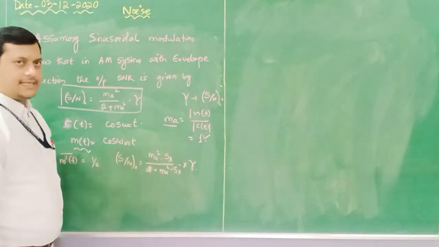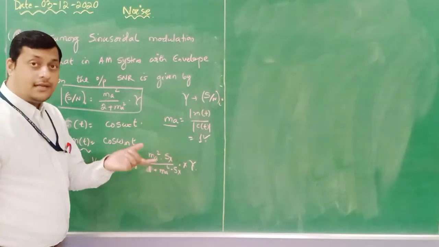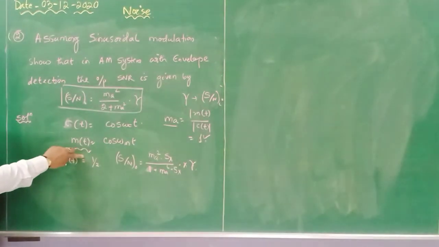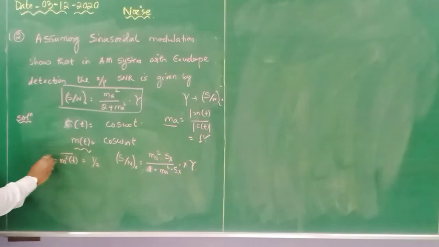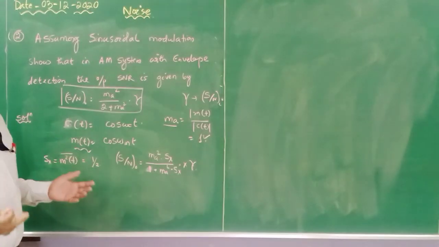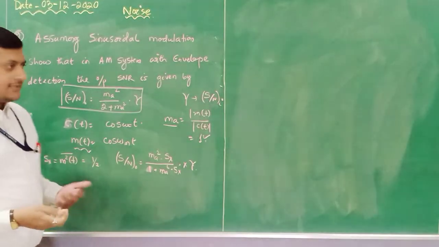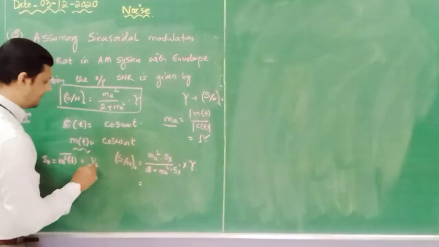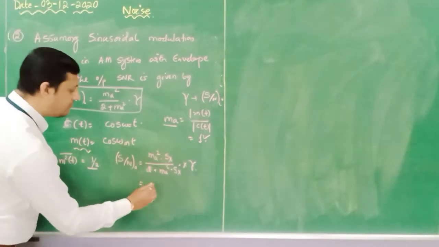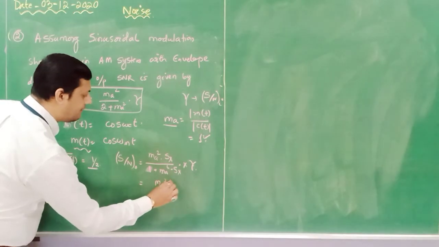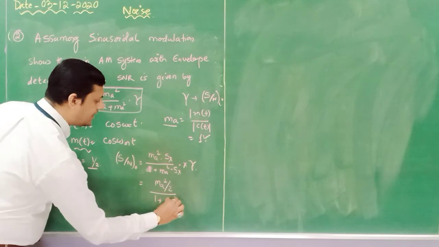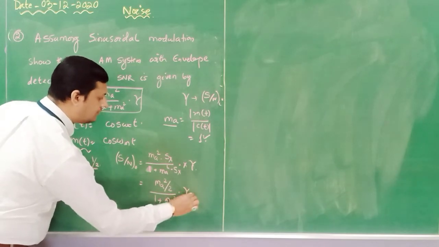Now what is this Sx? Sx is the power content in my modulating signal. So what is the power content in my modulating signal? It is half. So if I substitute half in place of Sx, what will I get? I will get ms square by 2 divided by 1 plus ms square by 2, into gamma.